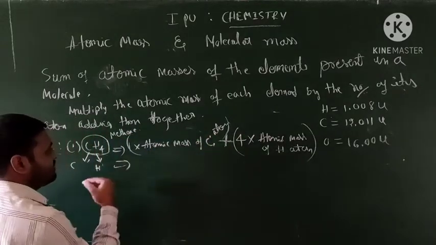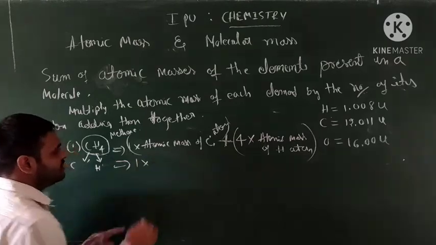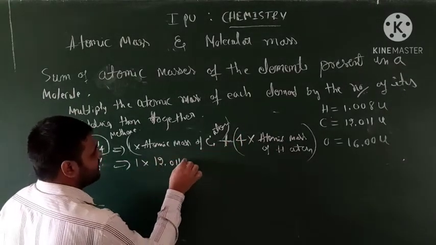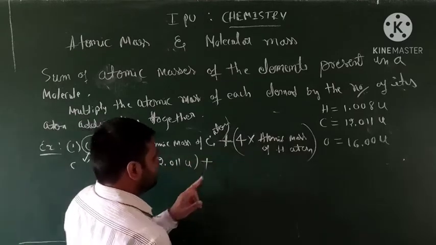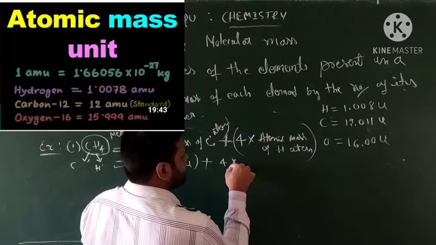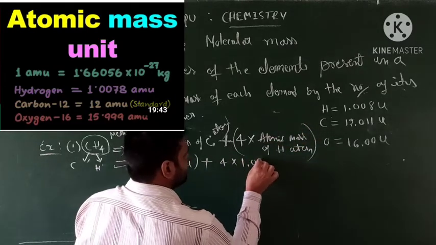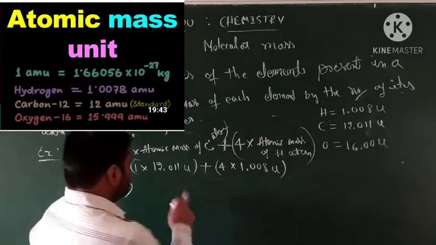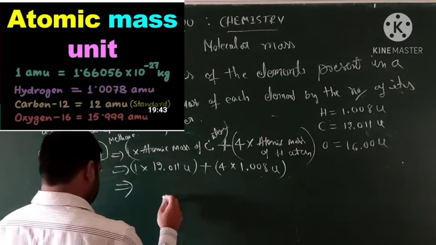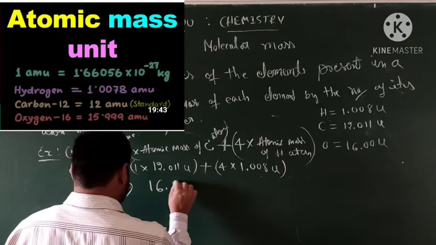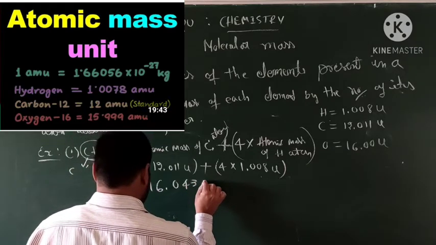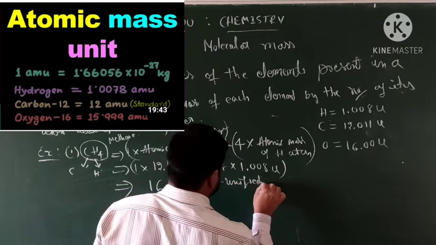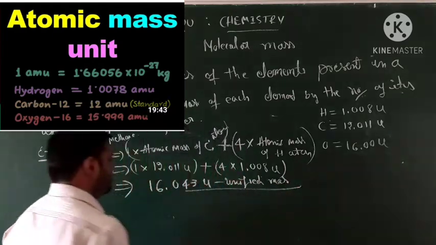So now, going to calculate: 1 into the atomic mass of carbon. How much is carbon? 12.001 U. Then addition with 4 into hydrogen, 1.008 U. Okay students, this is methane. Multiply the terms for methane and you get 16.043 unit, meaning unified mass. This is the value we get, the unified mass.